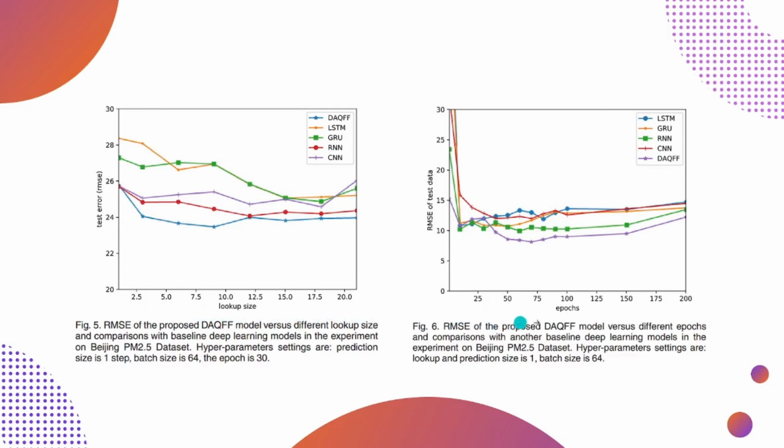Similarly, the epoch follows a similar trend: in the early stage, the RMSE is decreasing, but as the epoch increases, the model is overfitting. So at about epoch 70, it achieves the lowest RMSE.